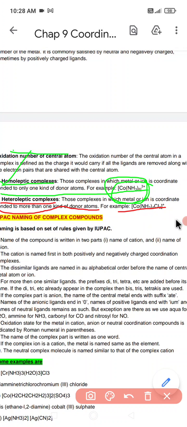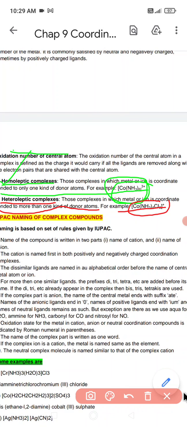It is bonded with four ammonia and two chloride ligands. That is called a heteroleptic complex. So a heteroleptic complex is a complex in which the ligands are not of the same type.